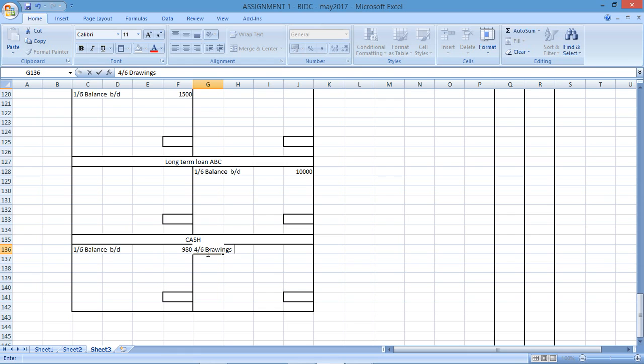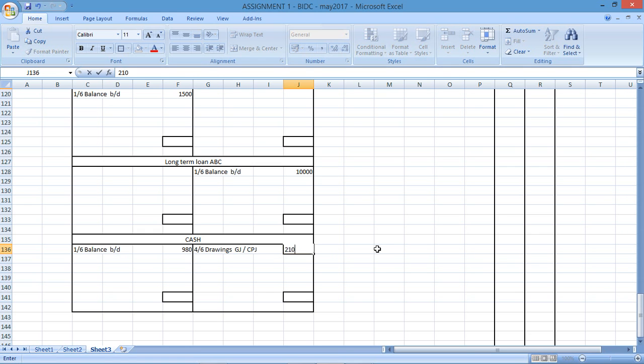Drawings. This is taking from the business in terms of cash. This wouldn't go to the cash payments journal because we're looking at the actual cash that's being taken. So I would be referring to a general journal for this particular one, because it's drawings and it's specifically cash. You could maybe view it as cash payments as well, depending on where this company is recording it. So I'm just going to put general journal slash cash payments journal. If we look at cash payments, well then cash could go to that journal.